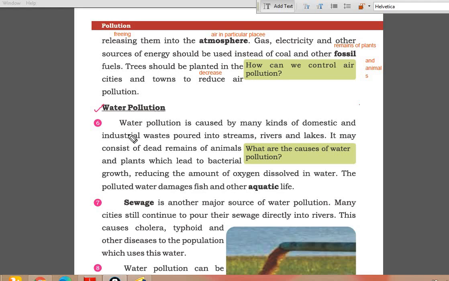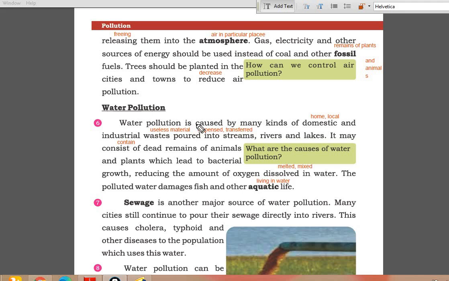Now listen again and underline difficult words. Water pollution. Water pollution is caused by many kinds of domestic and industrial wastes poured into streams, rivers, and lakes. It may consist of dead remains of animals and plants, which lead to bacterial growth, reducing the amount of oxygen dissolved in water. The polluted water damages fish and other aquatic life.